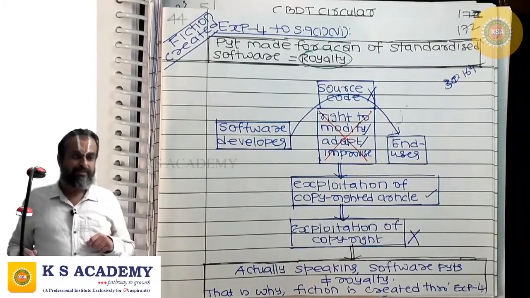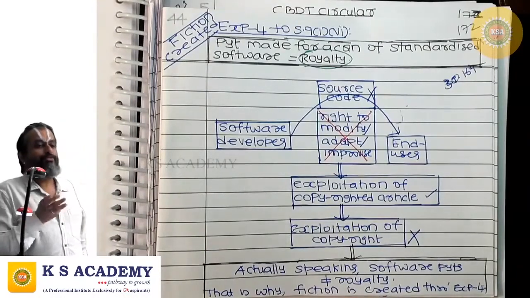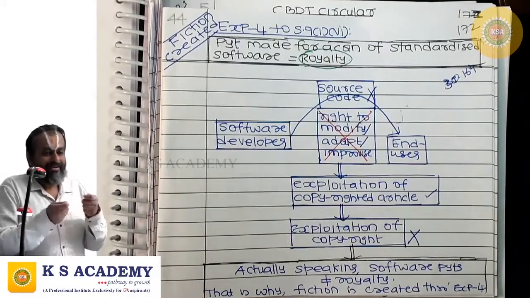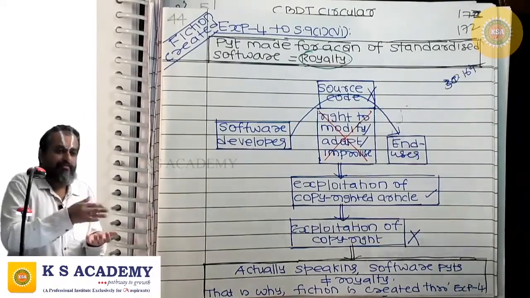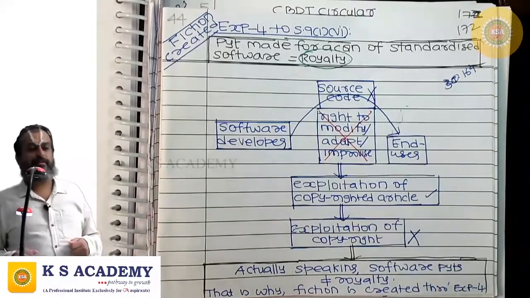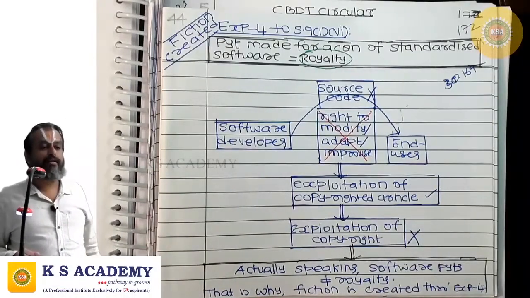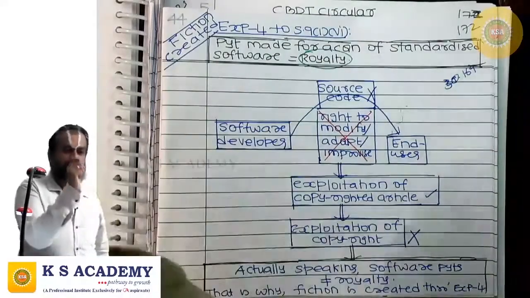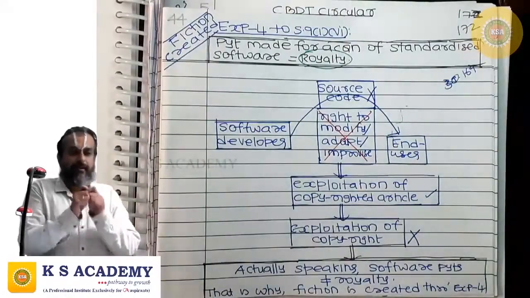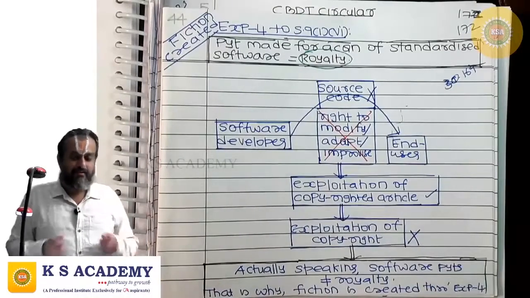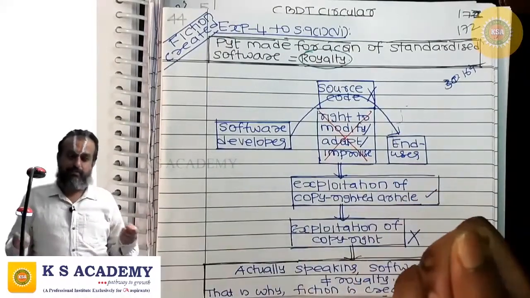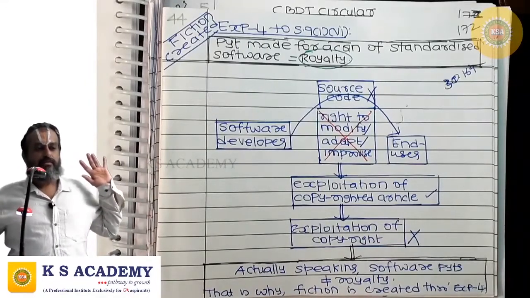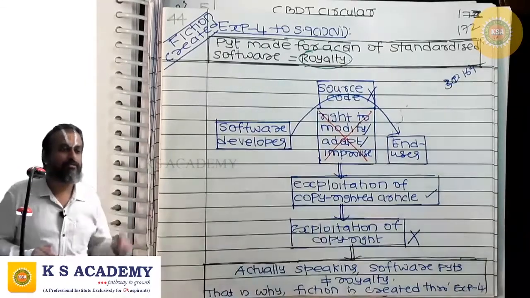Why? Because students are only getting the right to read the book. They cannot even take a photocopy of the book without the permission of the copyright owner. So they have the right to use the book only, for the purpose for which it is intended. They can purchase the book, read it, enrich their knowledge. That's all. Other rights are not available to the student.